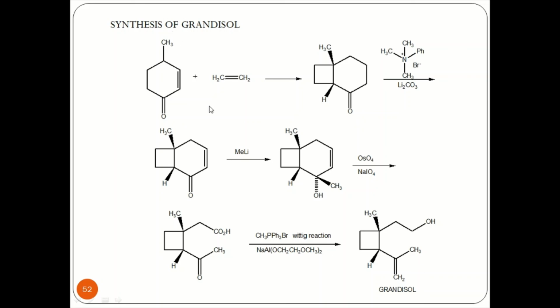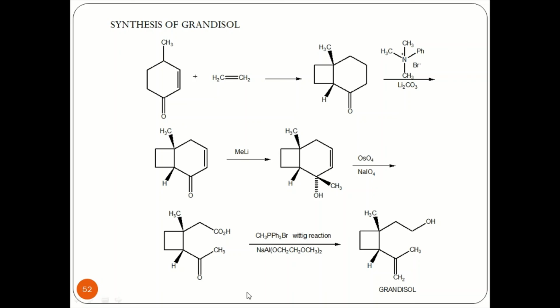Let us look into the grandisol system once again. The starting material, a 4-methyl cyclohexenone system, reacts with an ethene system to give me a Diels-Alder adduct. This Diels-Alder adduct in the presence of trimethyl phenyl ammonium bromide reacts with lithium carbonate to give me a C double bond C. This adduct will react with methyl lithium so that the carbonyl carbon will react and I will be getting a CH3 and OH. Osmium tetroxide and sodium periodate attack onto the C double bond C, giving a carboxylic group with a ring opening reaction.